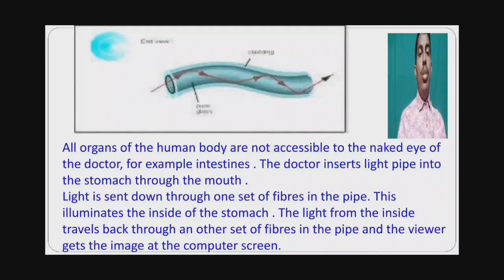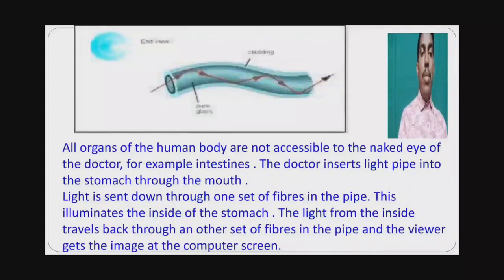Light is sent down through one set of fibers in the pipe. This illuminates the inside of the stomach. The pipe contains a set of fibers, and light is sent down through one set of fibers, illuminating the inside of the stomach.